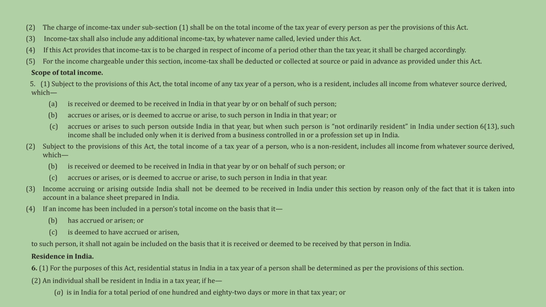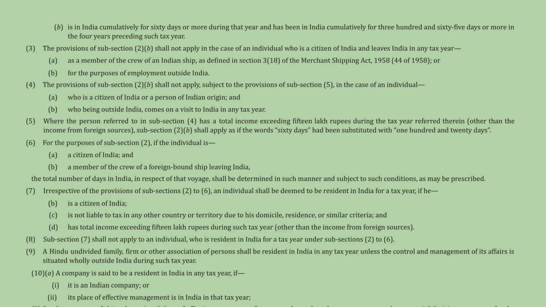For listed securities and certain units or bonds, the holding period is reduced to 12 months. It also details specific periods included in determining the holding period, such as for amalgamated companies or demutualized stock exchanges. The criteria for determining the holding period of a, quote, short-term capital asset continue, covering units of a business trust, mutual fund schemes, and assets related to electronic gold receipts. It also specifies how the period is reckoned for assets like bonus financial assets and global depository receipts.